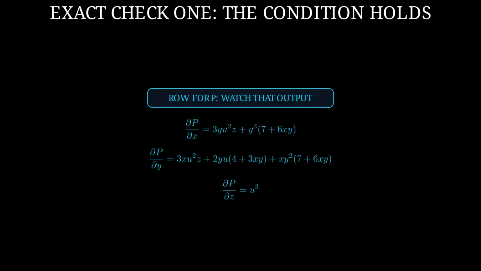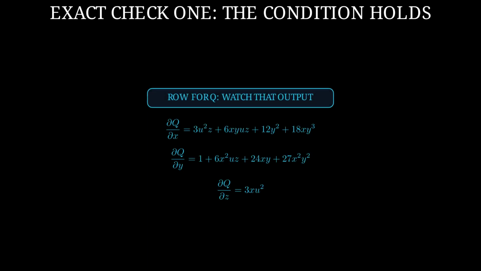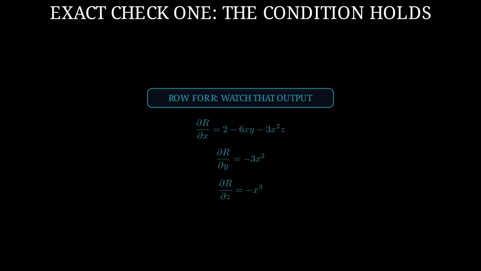The complete table now appears one row at a time. The first row watches the first output. The second row watches the second output. The third row watches the third output and contains the entry we just calculated. We need the table as exact evidence, but we do not need to memorize its 9 formulas.